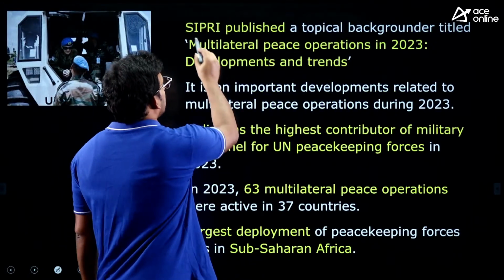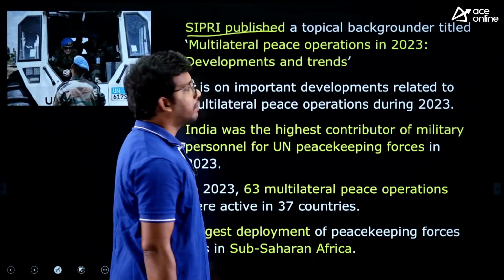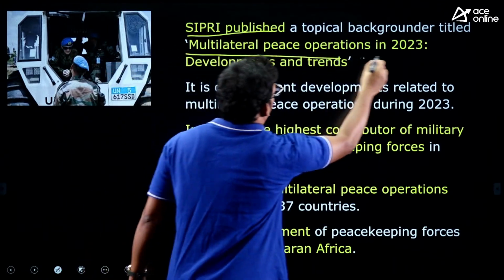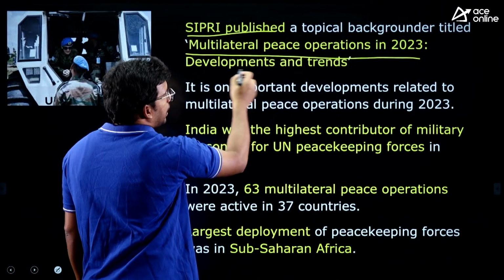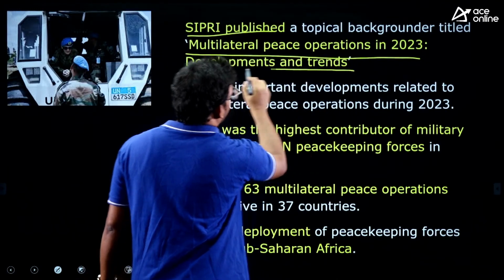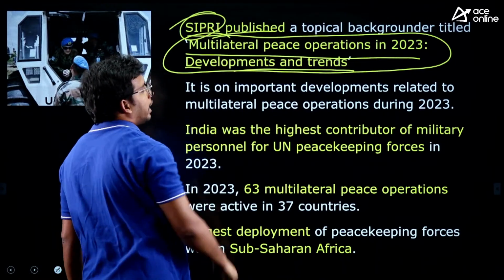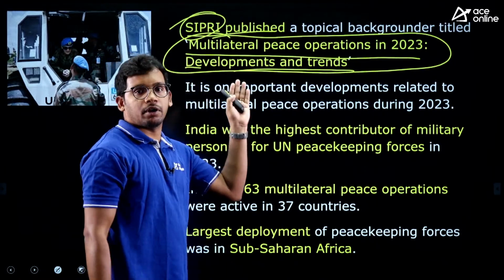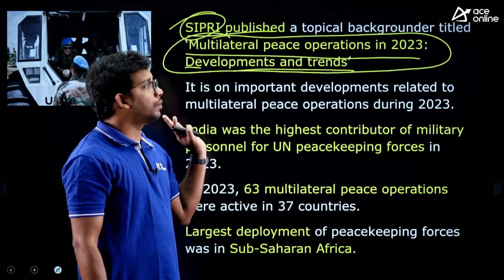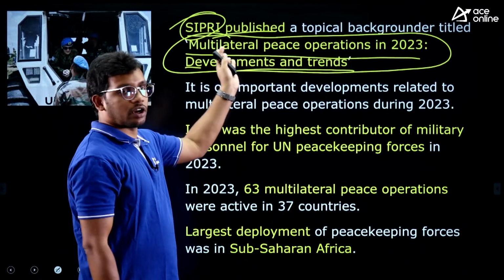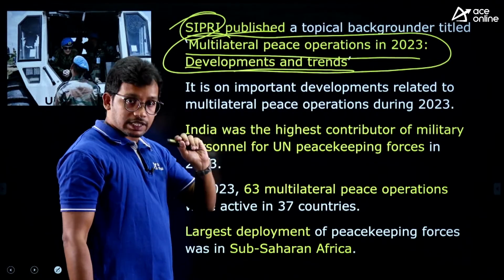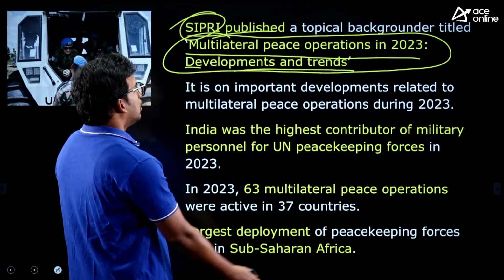Next one, SIPRI, a private organization, has released a report on multilateral peace operations in 2023, developments and trends. SIPRI is the Stockholm International Peace Research Institute. Certain data in this report are important for us.